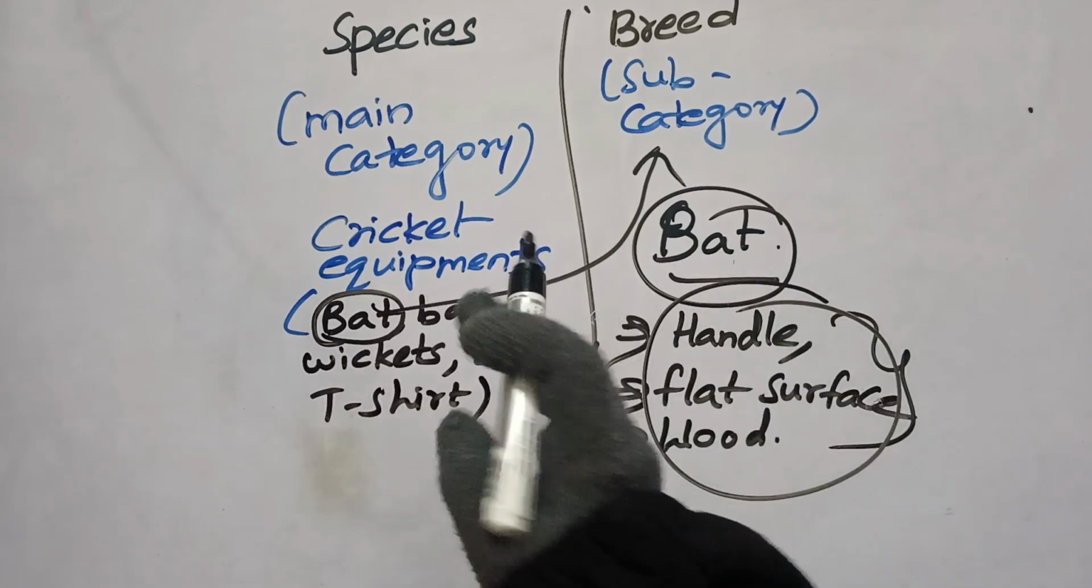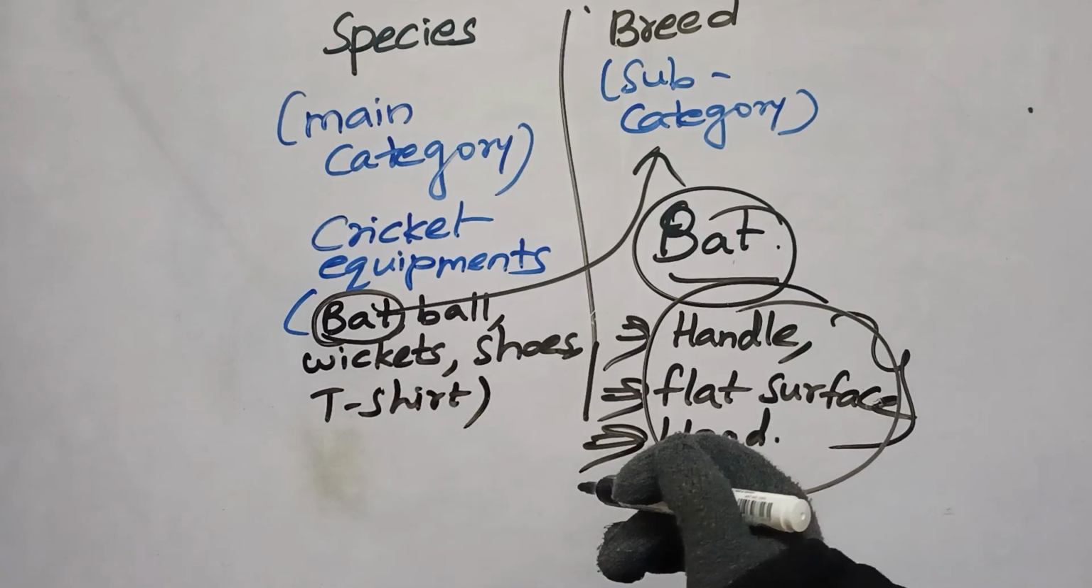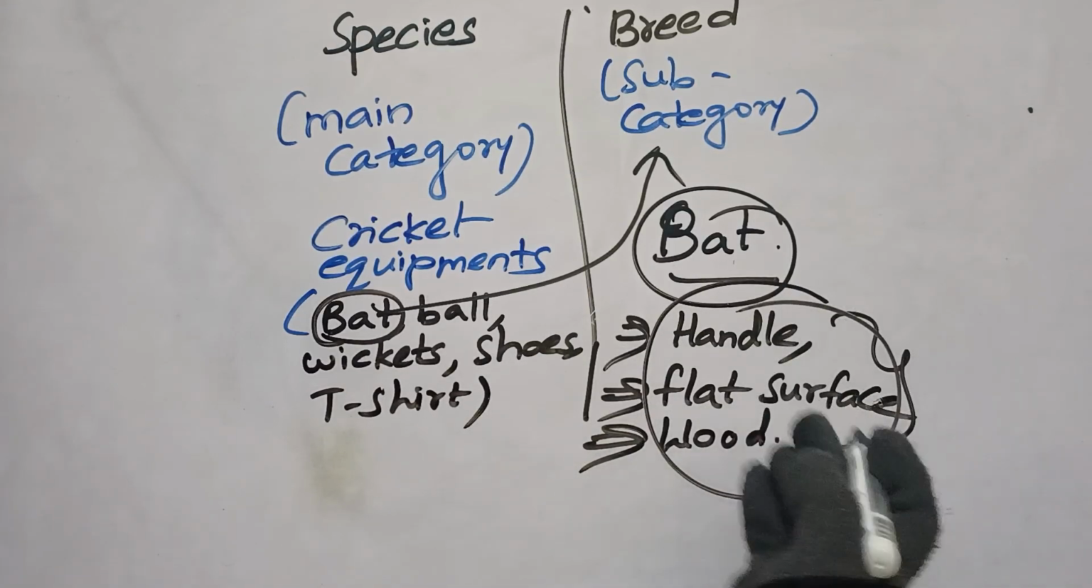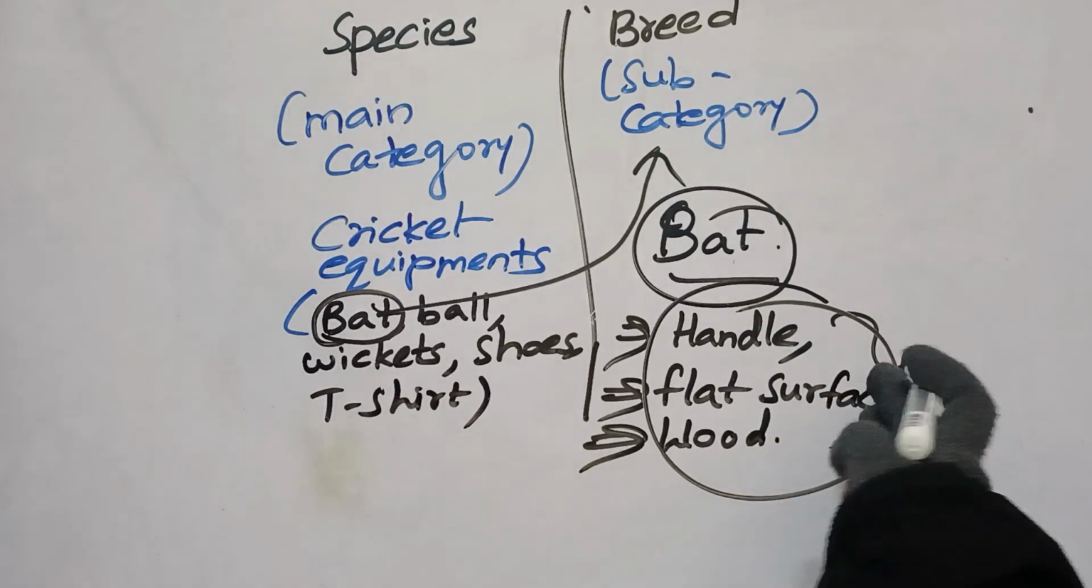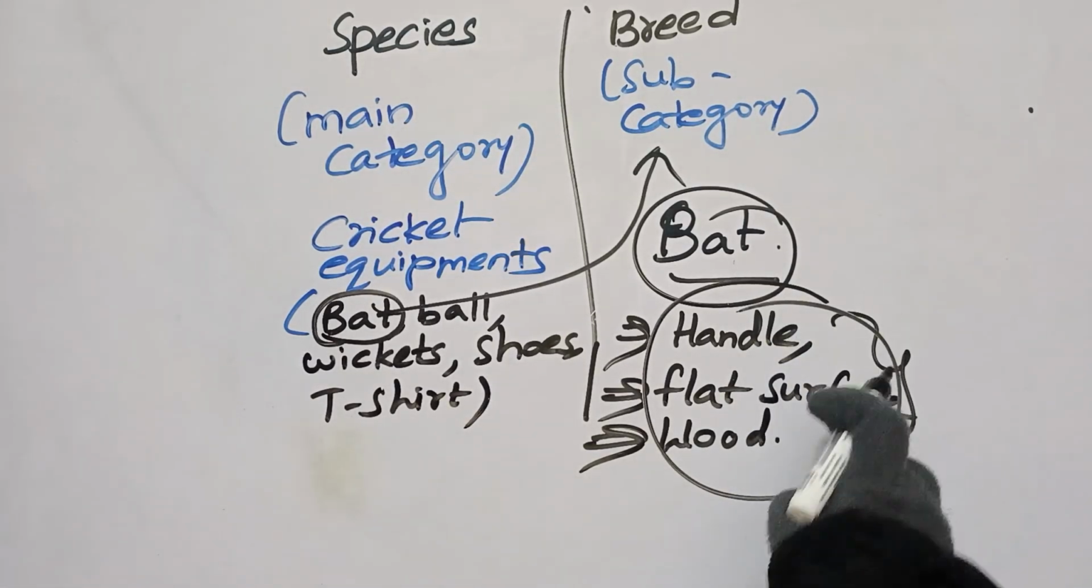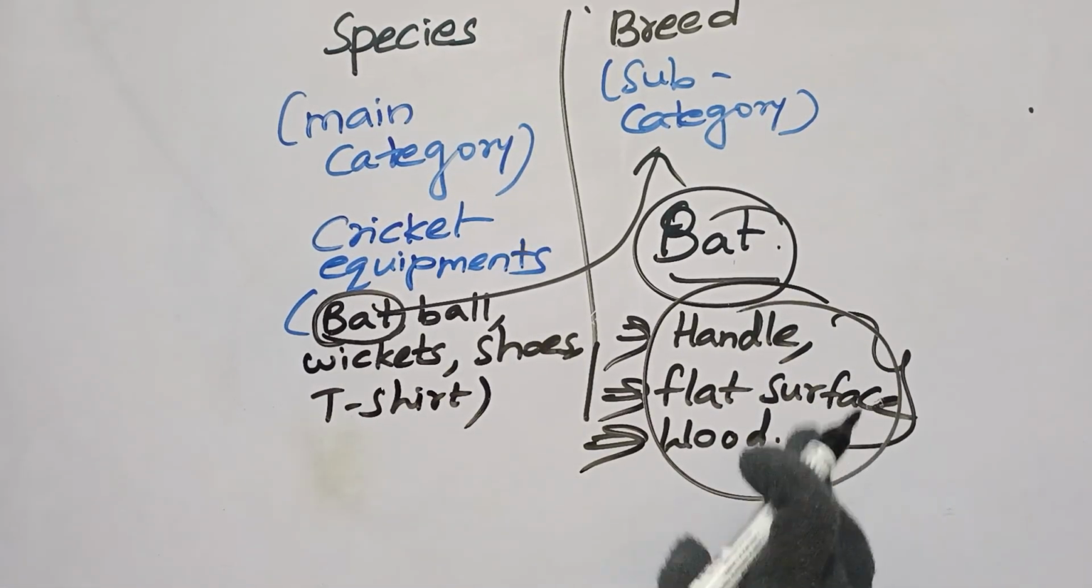If you have a bat and I have a bat, what quality will your bat have and what quality will my bat have? Both of our bats are going to have these three qualities, right? Yes or no? Hope it is clear.